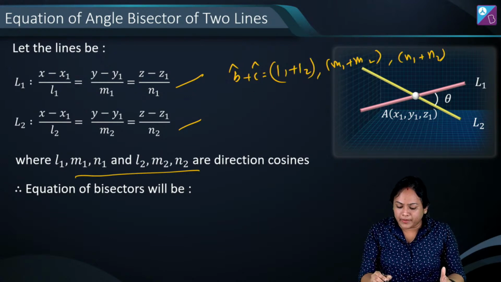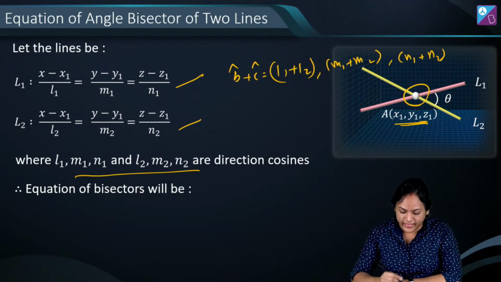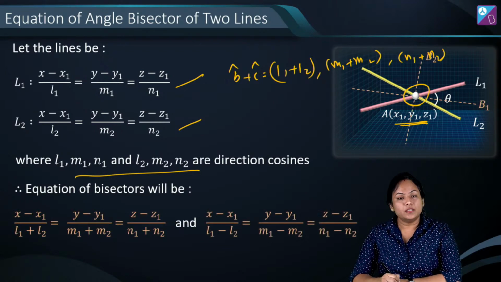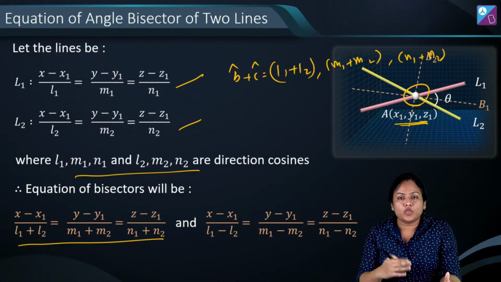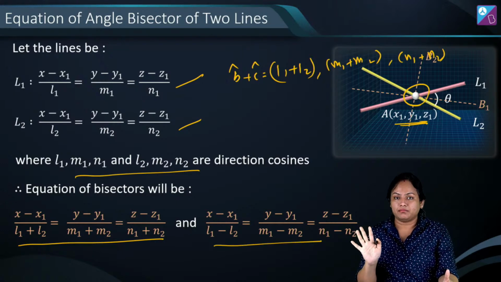So again the bisector will pass through this particular point A, which is intersection of 2 lines, and the equations will look somewhat like this. एक में L1 plus L2, M1 plus M2 and N1 plus N2. दूसरे में you have to put a minus sign.